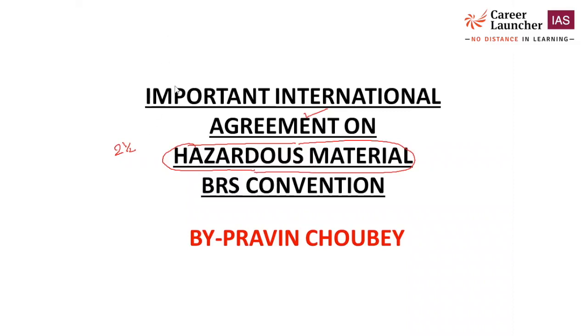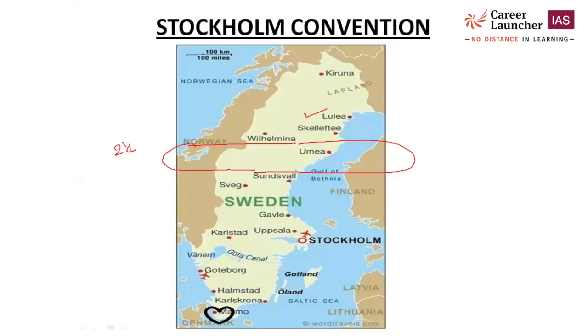So first of all, we talk about Stockholm Convention. Maybe in prelims they will ask you a question directly: which of the following statements is correct about Stockholm Convention, or the Stockholm Convention is for what type of things that are covered under this convention. So first you should know the location where exactly this Stockholm is located, because the name itself is a very unique name. So most of the students will be confused about where exactly it is located.